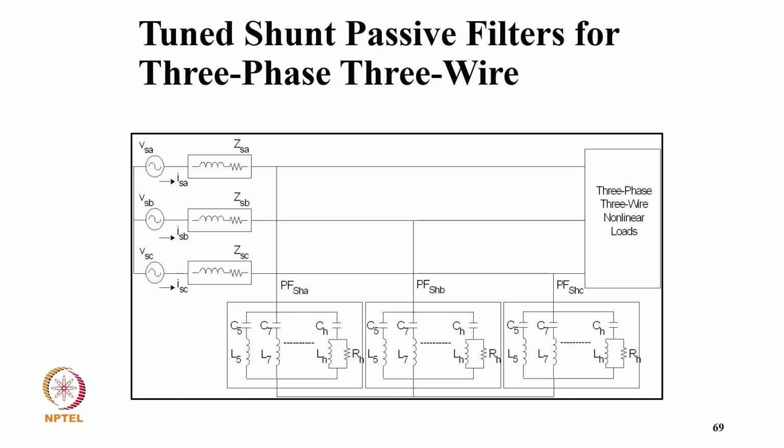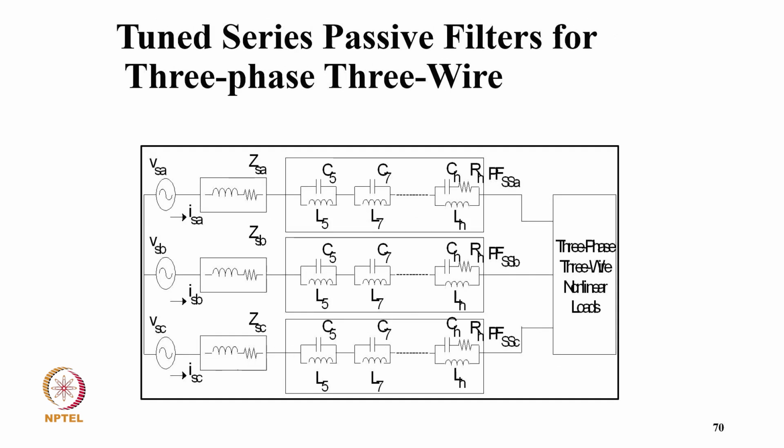So these are typically what you can call three tuned shunt passive filters for a three-phase, three-wire system. I mean, you have a fifth harmonic for a 4/6 pulse converter. So here you have a fifth, seventh, and then a high pass filter. You can have many combinations, and it depends on how they are connected together.